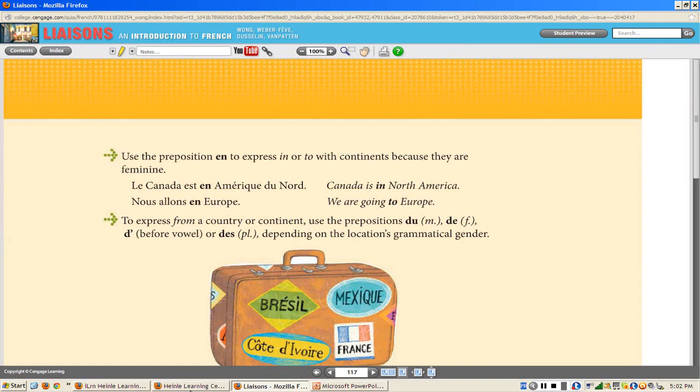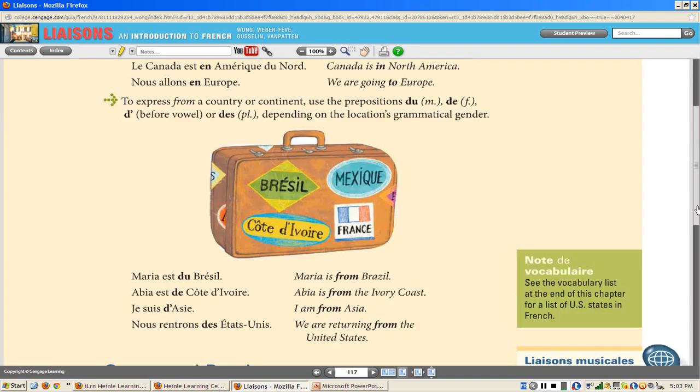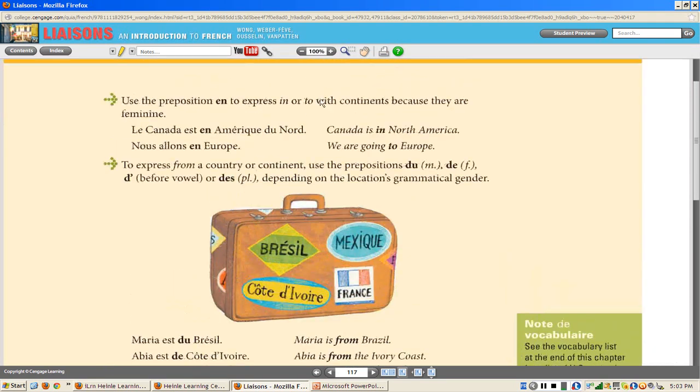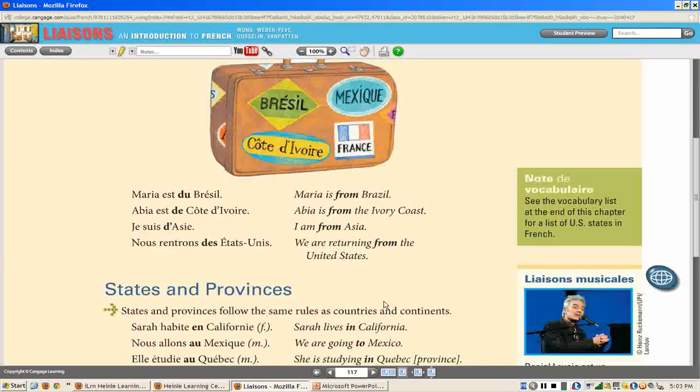Je vais is I go. Tu vas, you go. Il va, he goes. Nous allons, vous allez. Ils vont. You may recognize it from time to time. You always use a preposition after going. So you may see it, like for example here, nous allons en Europe. Voilà. It's very simple.